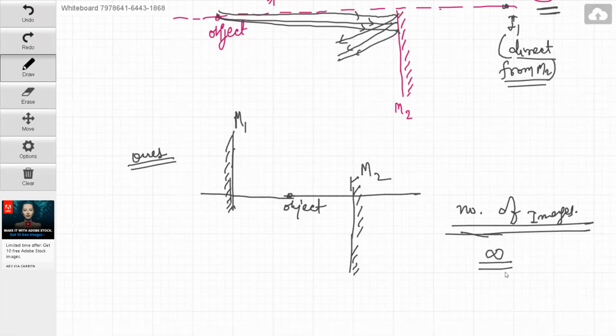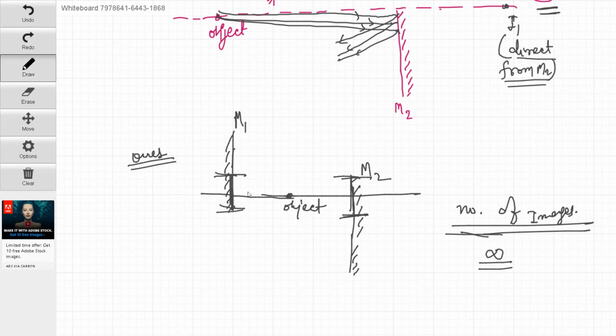I don't think why you are replying 4. The number of images is infinity basically. If this mirror is overlapping, suppose I cut this section and this section, then again this is the object in between two parallel plane mirrors. So the number of images will be infinity. Why would it be only 4?